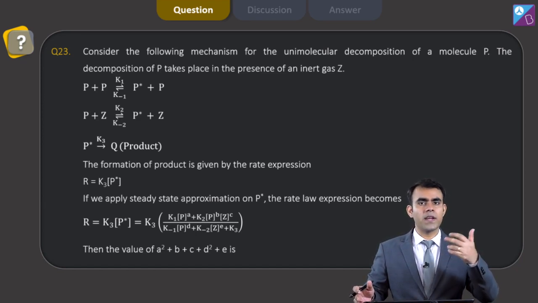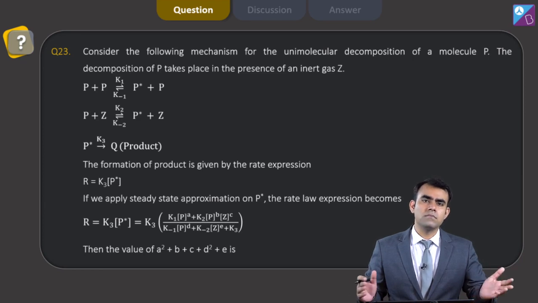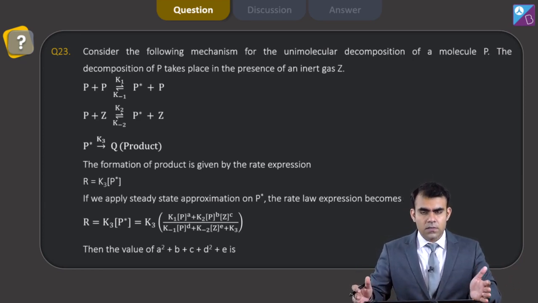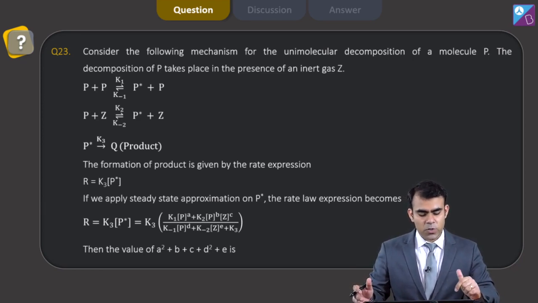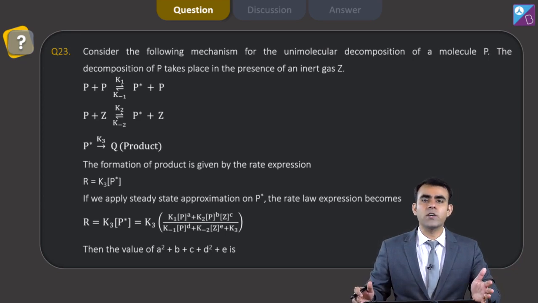And we know for unimolecular reactions that if the order is 1, then it is a complex reaction, and here the reaction is complex. The formation of product is given by the rate expression R equals K3 P star. But P star is an intermediate, it is not my reactant or product.